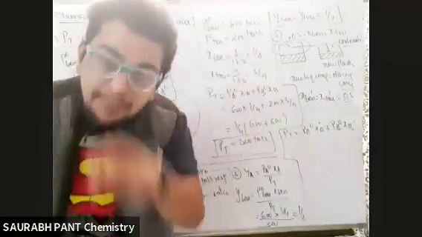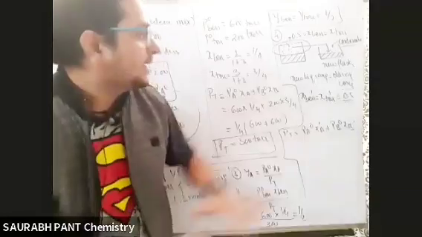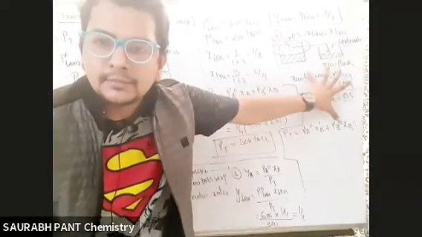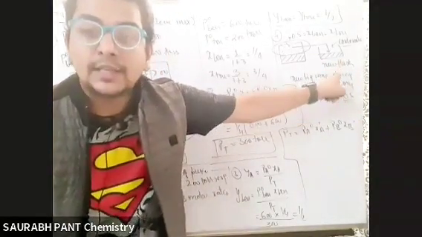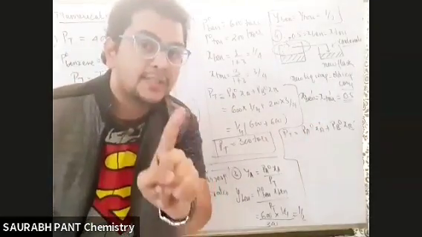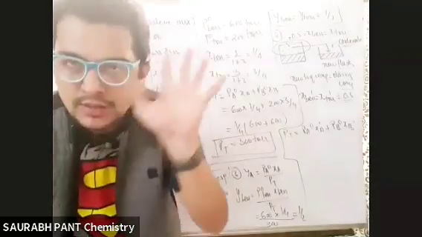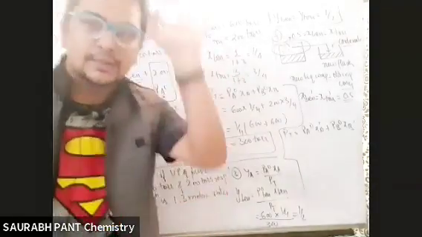Ha, PA PB will change. Because PA PB depends upon surface occupancy. In this part of the board I explained, it depends upon volatility as well as surface occupancy. So if the mole fraction changes, PA will change. Partial vapor pressure of A will change. PA naught will not change. They are constant at constant temperature. So we put the value, get the answer.